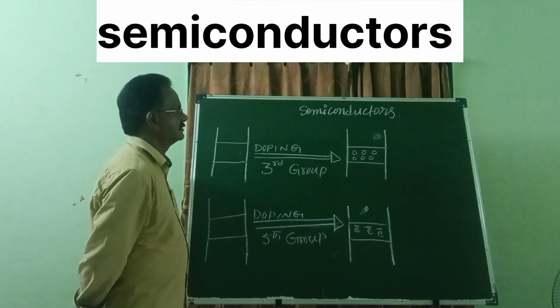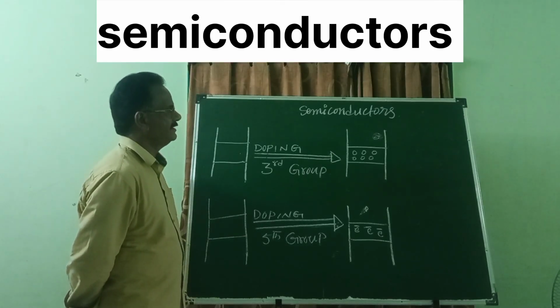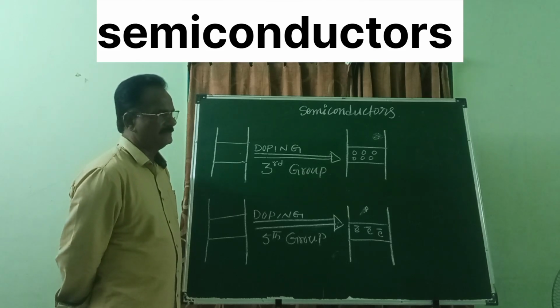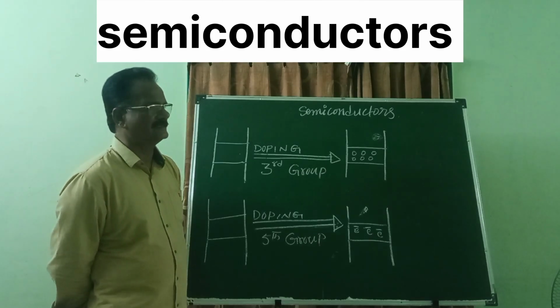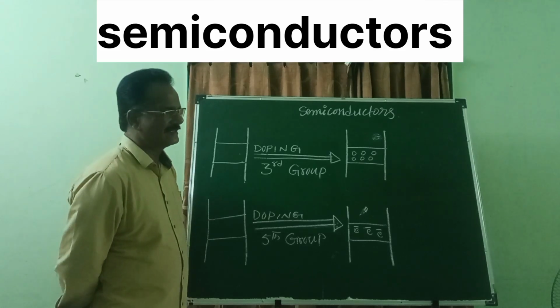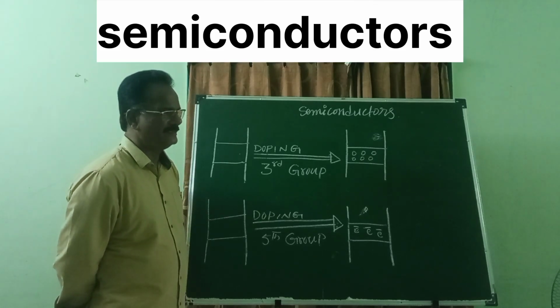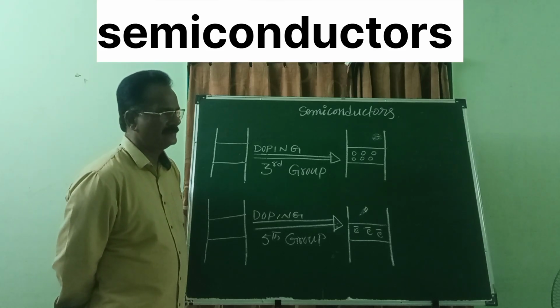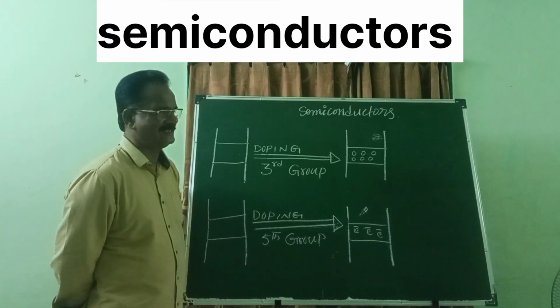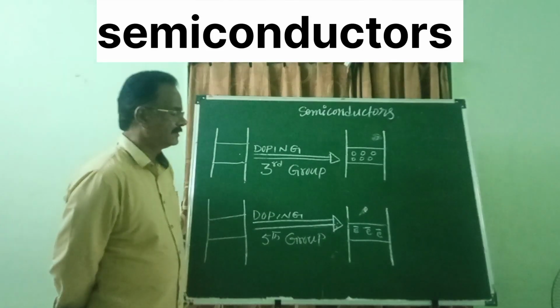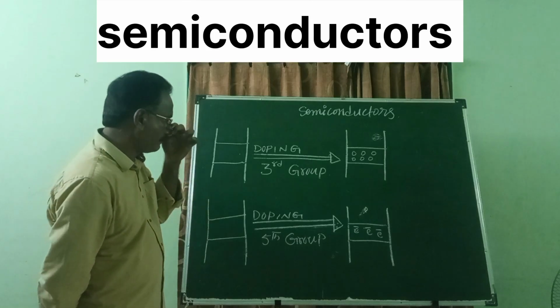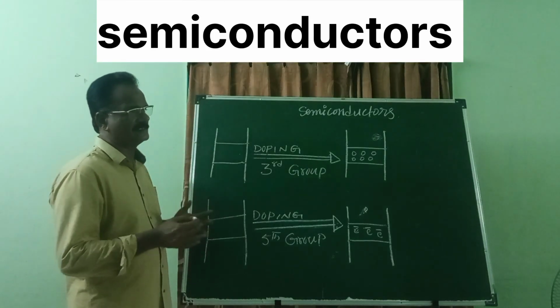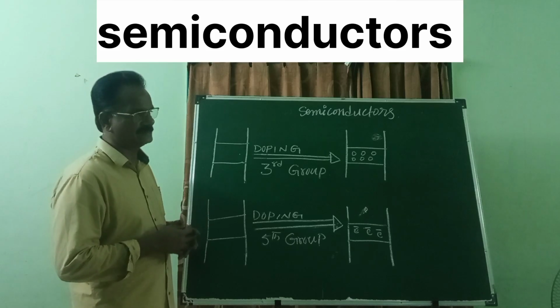Welcome to chemistry class. Now the topic is semiconductors. Semiconductors are the substances which can convert into conductors by means of small changes. See, clear? Now let us see here, in case of each and every substance, there are two bands.